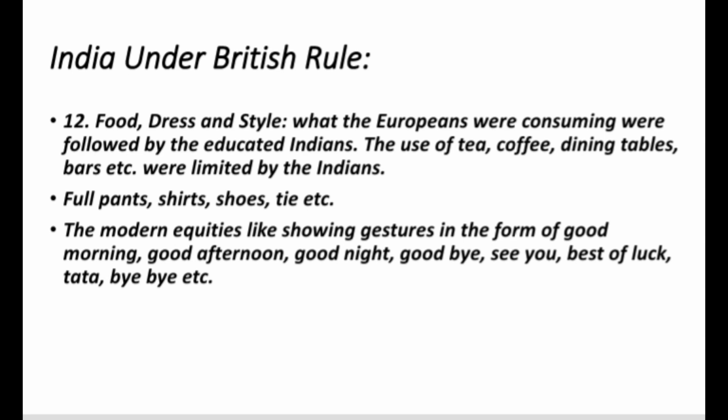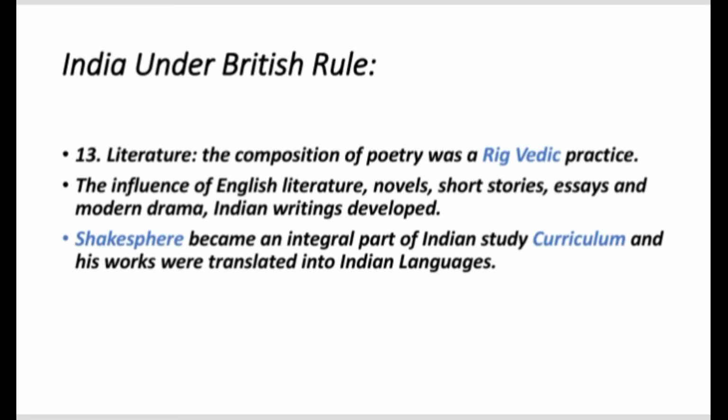Literature during the British rule. The impact of Western literature on Indian literature was intensive. The composition of poetry was a Rigvedic practice. However, with the influence of English literature, novels, short stories, essays and modern drama, Indian writings developed. Shakespeare became an integral part of the Indian study curriculum and his works were translated into several Indian languages. Similarly, other Western literature, particularly novels, were translated into the Indian languages. In the light of Western literature, Indians attempted to write, and thus Indian literature was enriched by the Western impact.